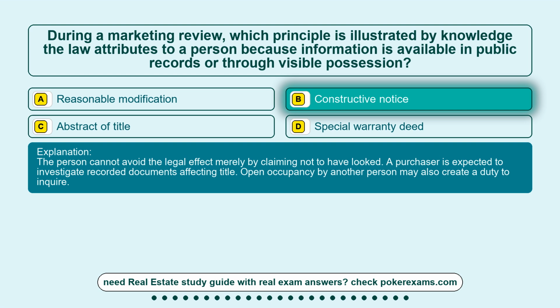The person cannot avoid the legal effect merely by claiming not to have looked. A purchaser is expected to investigate recorded documents affecting title. Open occupancy by another person may also create a duty to inquire.